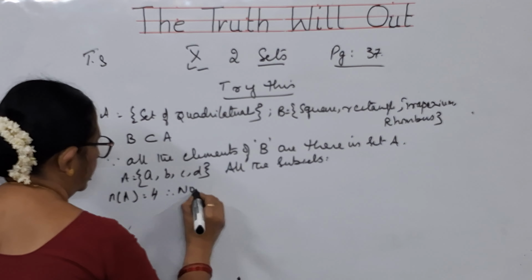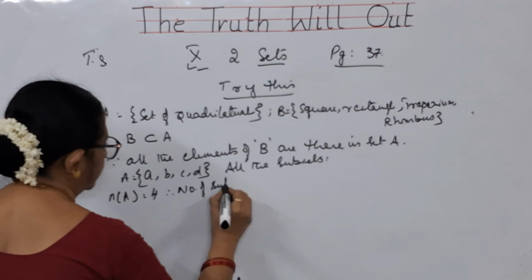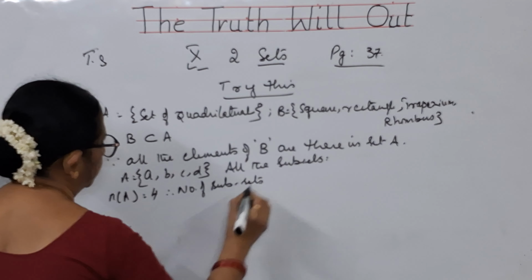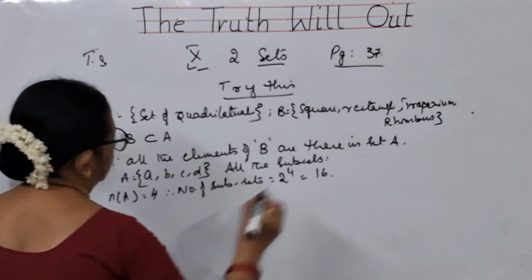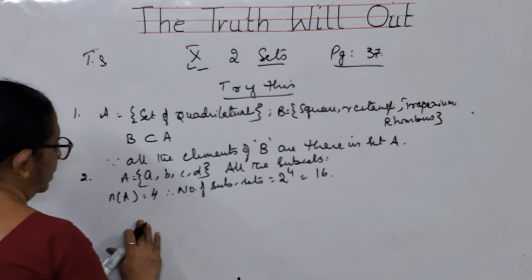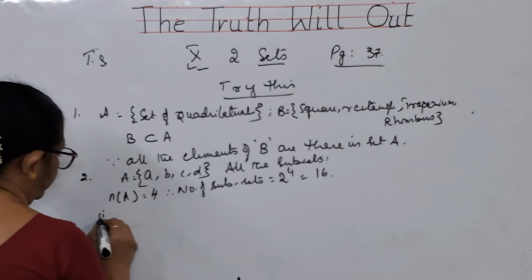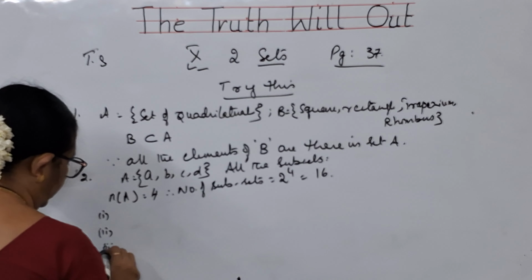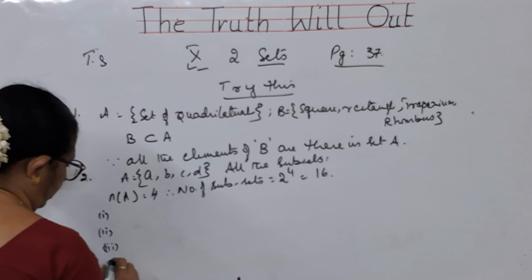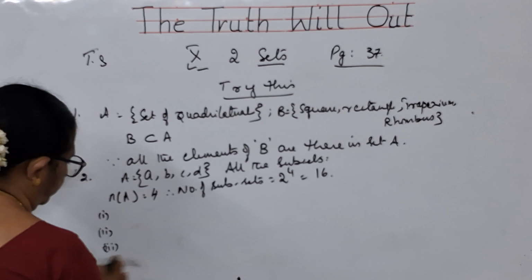Therefore, number of subsets, how many should there be? 2 to the power of 4. That means you should have 16 subsets. So let me first write numbers 1, 2, 3, and I'll write a fourth one here.